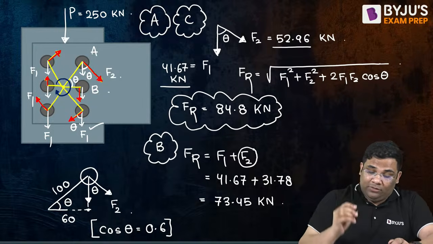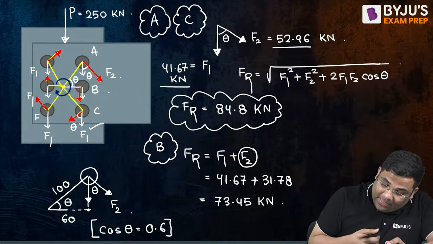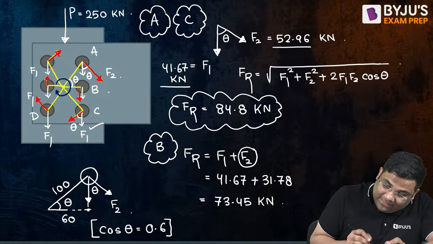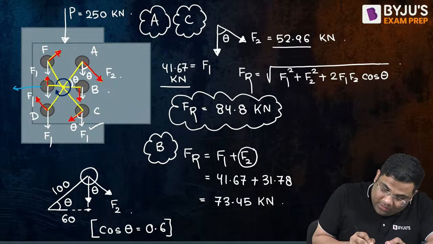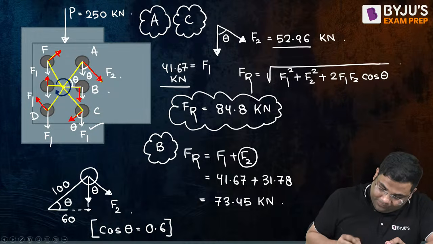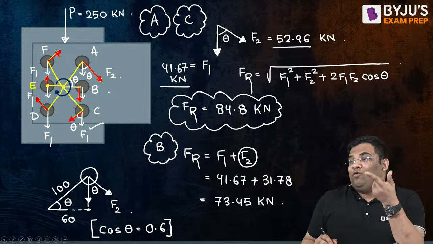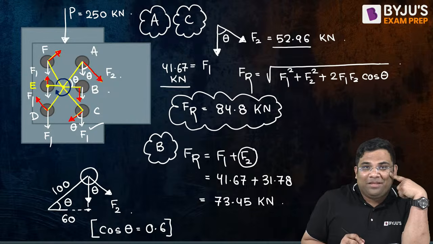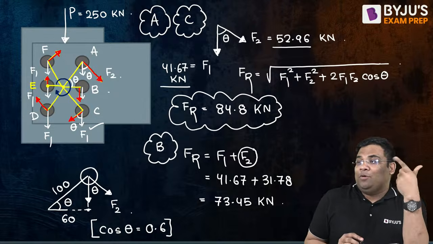Okay. Now coming to this E bolt first, and then I will discuss D and F later. Let me first come to this E bolt. This is the E bolt. For this E bolt, you can see that F1 and F2 are in opposite direction.